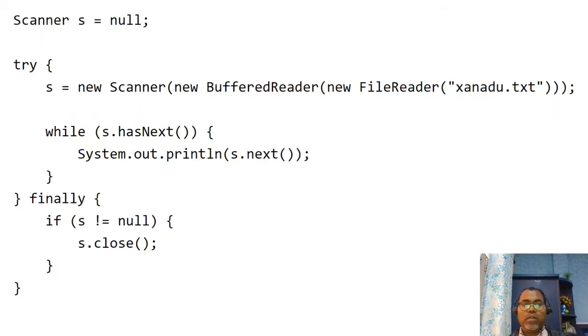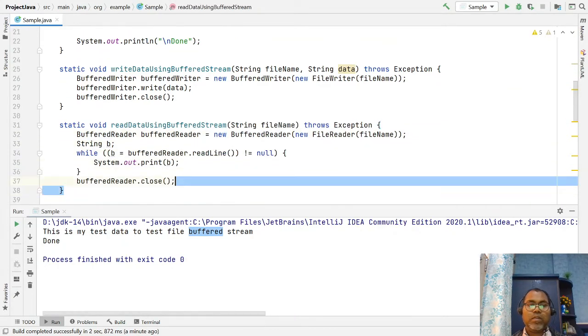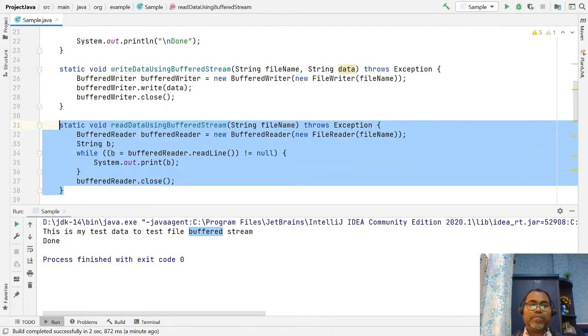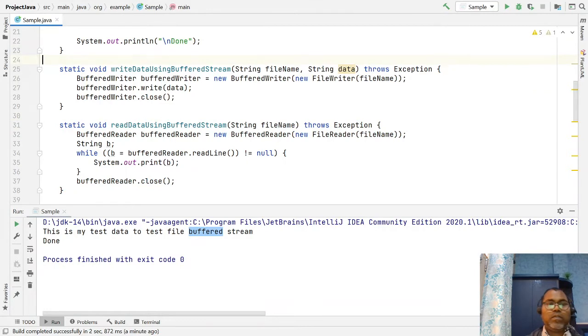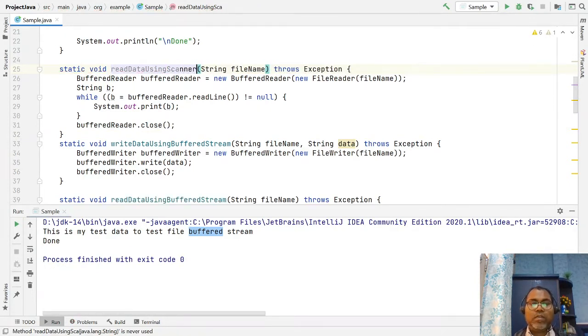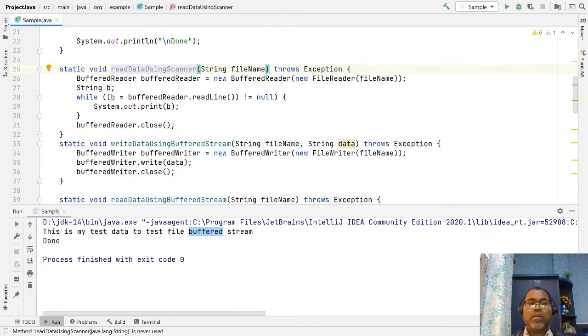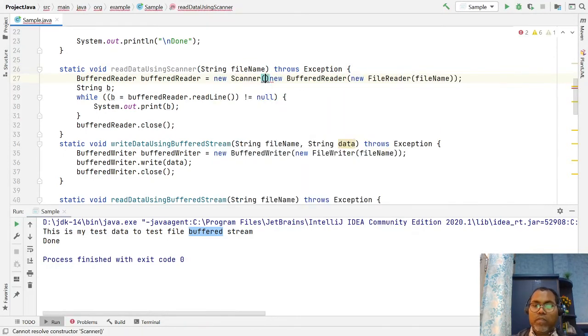Let's write to the scanner and read with the scanner. The Scanner is a simple new Scanner. I pass your buffered reader here. So I say new Scanner, and whatever file you have opened, just pass it here.